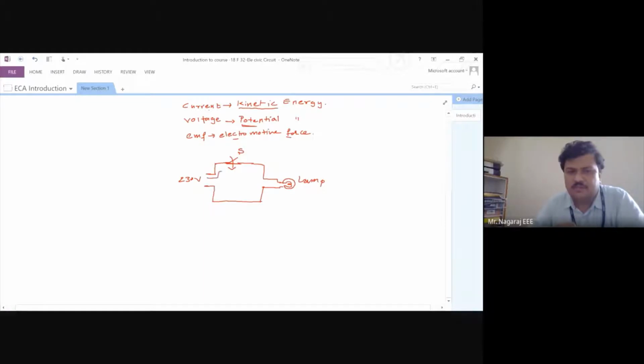What exactly is happening? The current from the source is flowing to the lamp, and this current I is converting the electricity into light energy. So remember one thing: current is the quantity that does the work in the system.